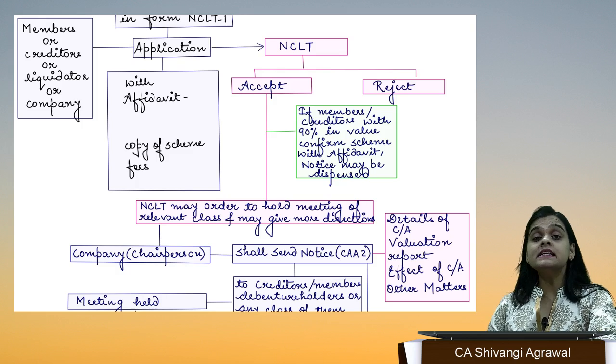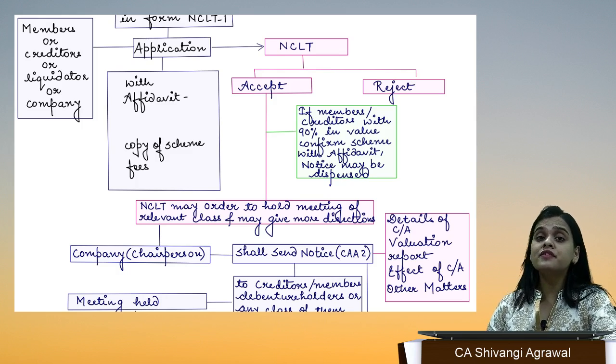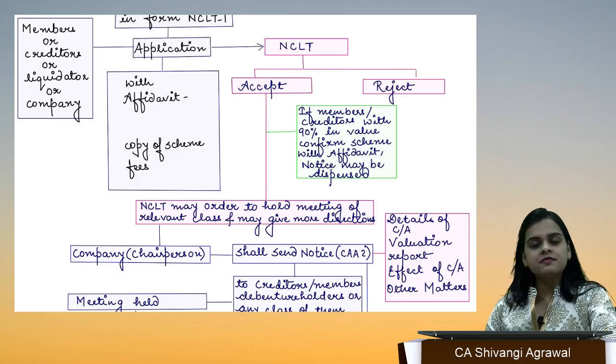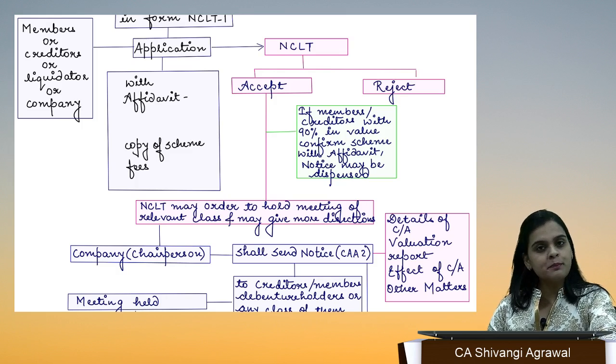But in its scheme, the company is proposing that we will be paying only 1 lakh to the creditors and we want the creditors to waive off 9 lakhs. Tribunal finds it very harsh and unjustified. Tribunal thinks that forget me, even your creditors are not going to approve this.